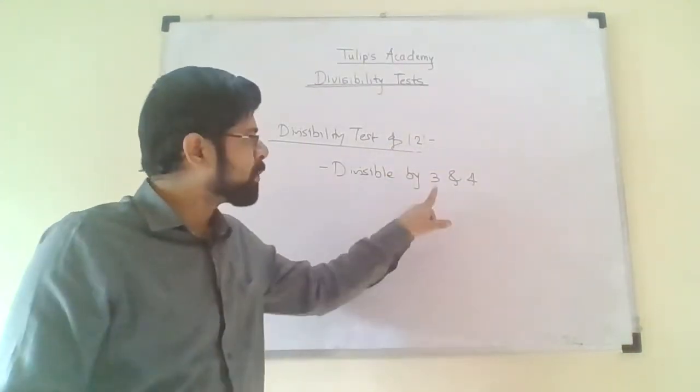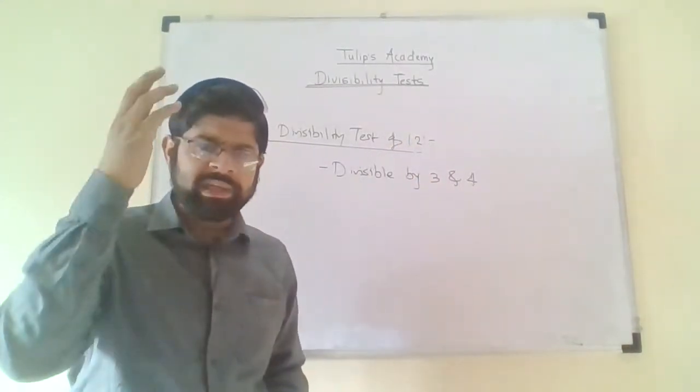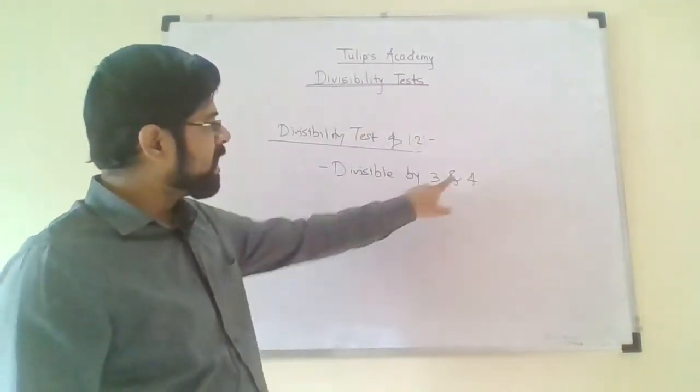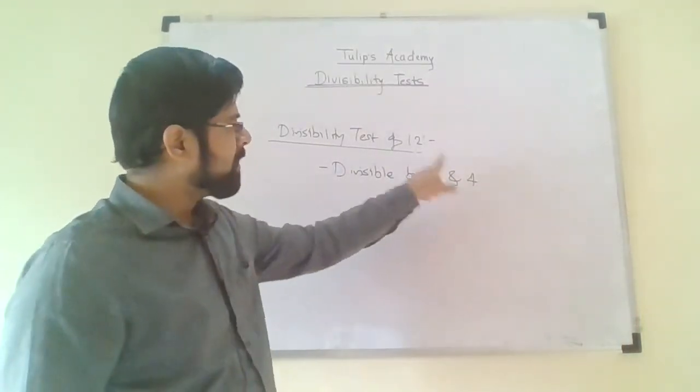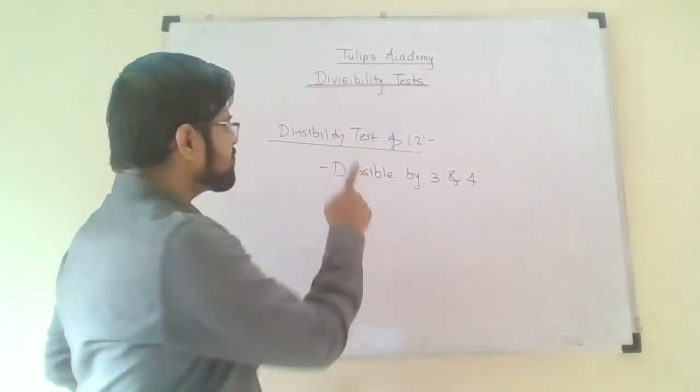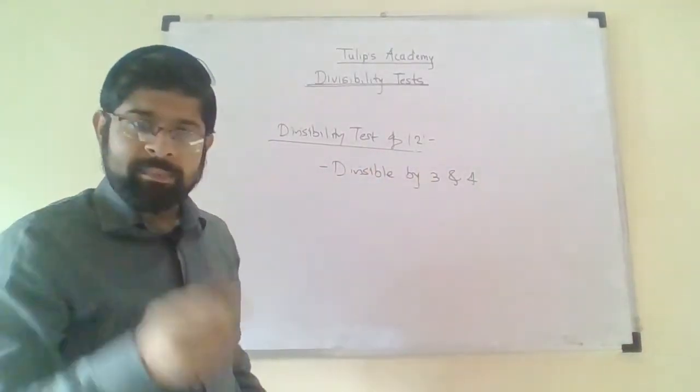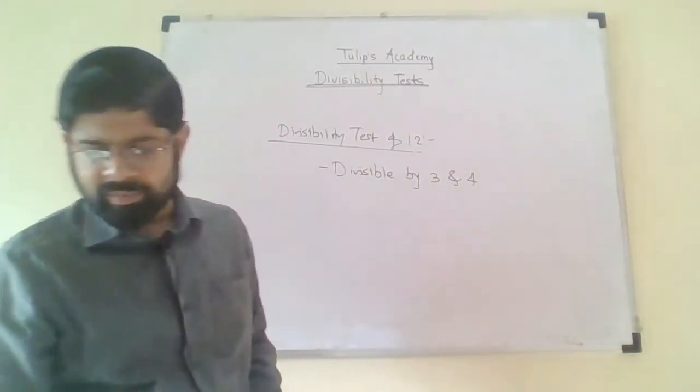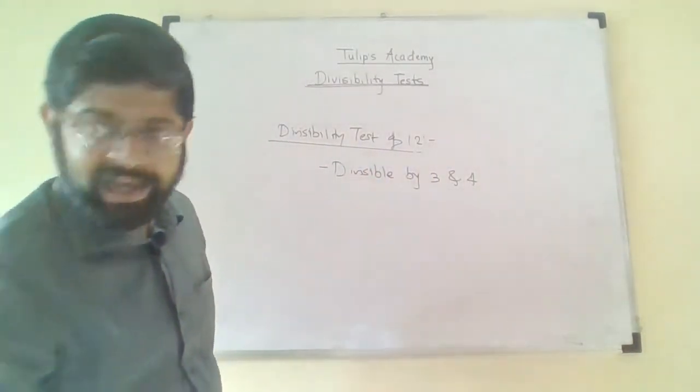Why 3 and 4? Because the product of 3 and 4 is 12. It's easy to remember. Why have we taken 3 and 4 only? Because 3 multiplied by 4 comes to be 12. So if the number is divisible by 3 and 4 simultaneously, then the entire number will be divisible by 12. For that purpose, let me consider a number 864, suppose.